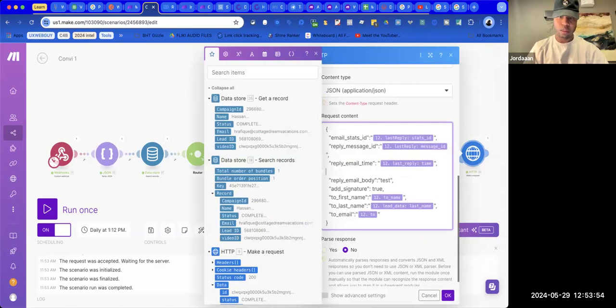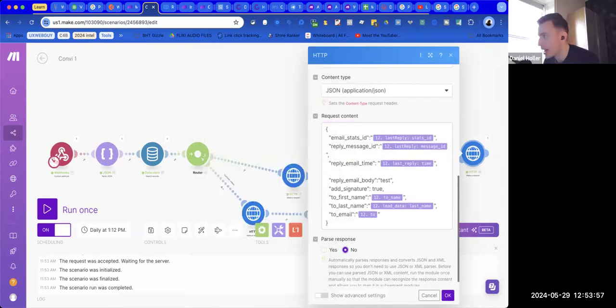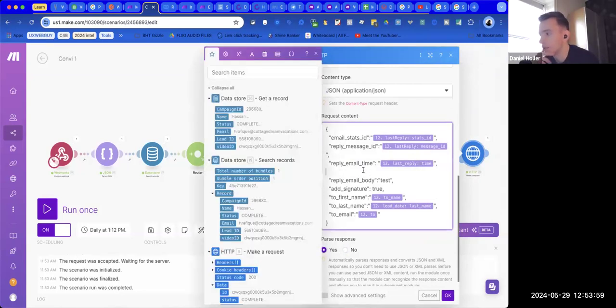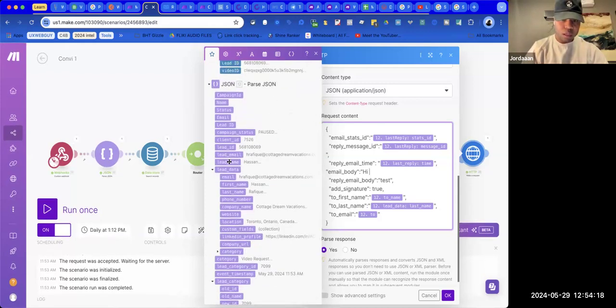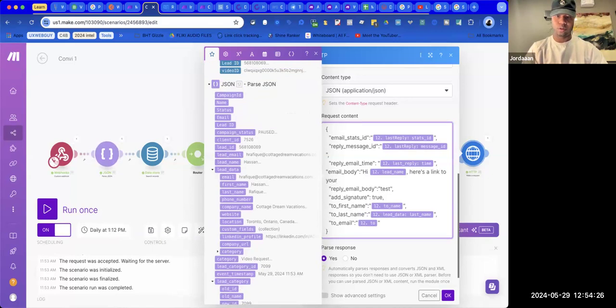Right. Oh, you know what? I think I know what it is. If you try and add it again, just add back the email body, just like a basic one. And then link to your video.